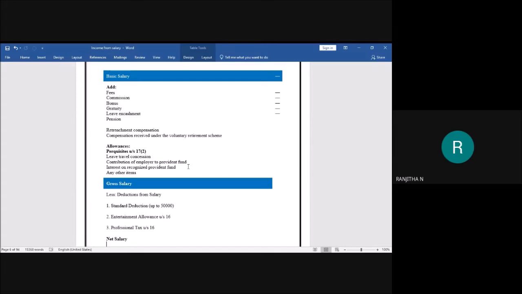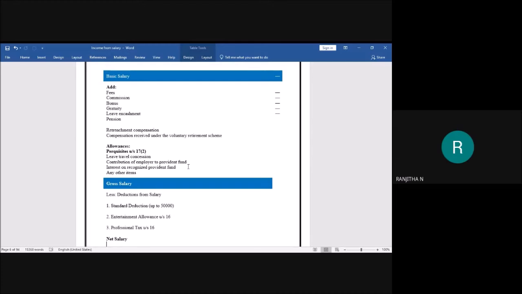Next, we'll move on to the retrenchment compensation. Retrenchment compensation means, students, you know that in some cases there will be insufficient production activities taking place in an organization. Due to some reasons, it is not a punishment, they may terminate some of the employees.